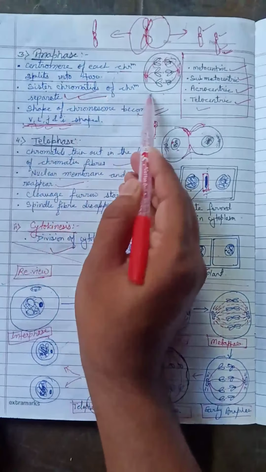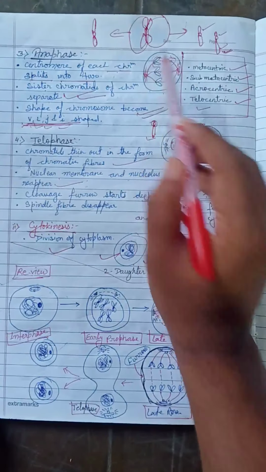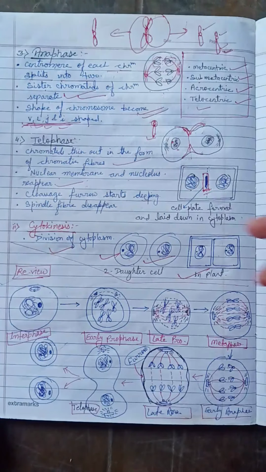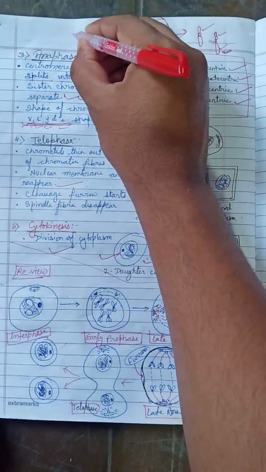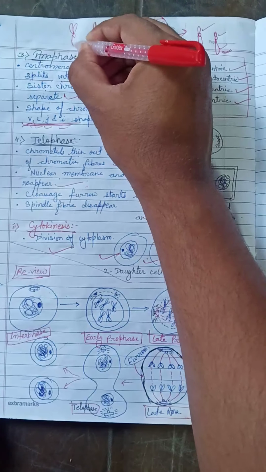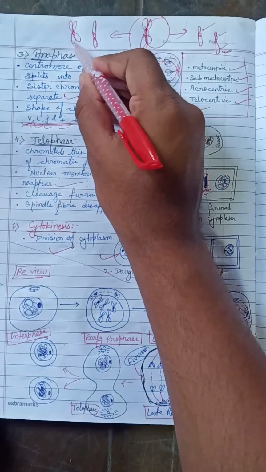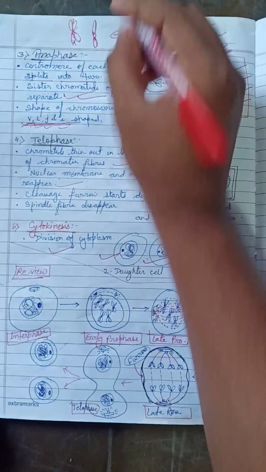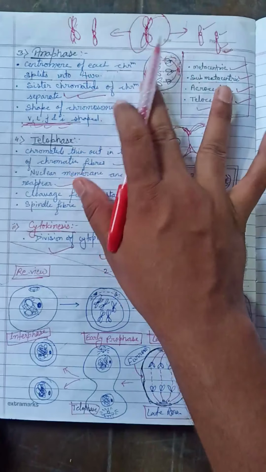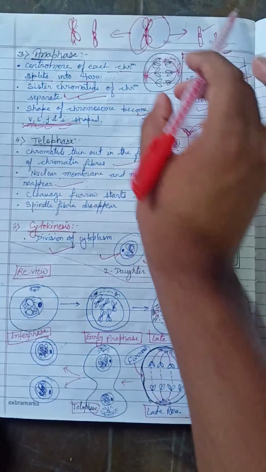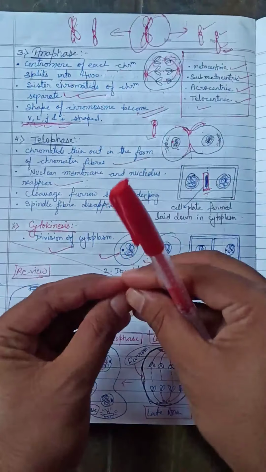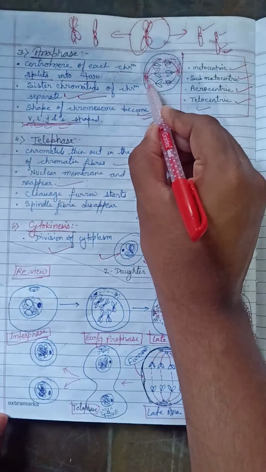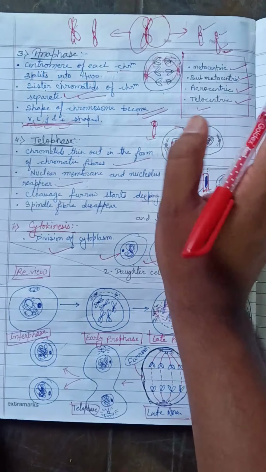Sister chromatids of the chromosome separate. This is the sister chromatid. What is the meaning of sister chromatid? I told you in the last video at the start of this chapter, but I am reminding you one more time. After the separation of the chromatids, the separated chromosomes go towards the ends, toward the centrioles. Is it okay?